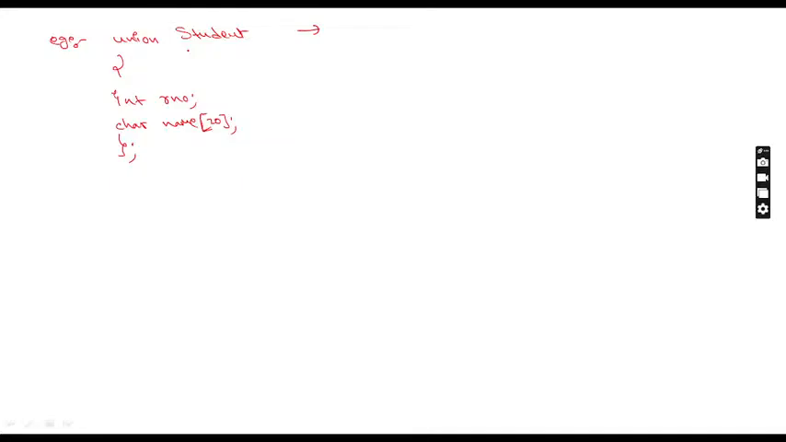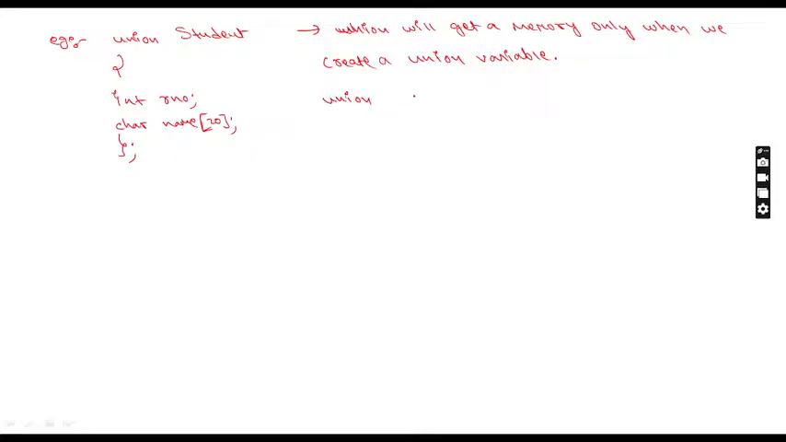Okay. Now, what can I do now? Union. How to create one? Whenever we have a union, it will get a memory space only when we create a union variable. Compulsory, we have to create a union variable. Sir, how to create a union variable? You can write union, and the union name is student, and I'm writing A.